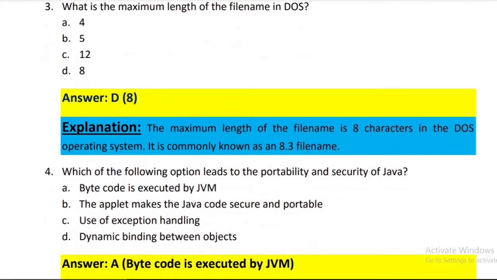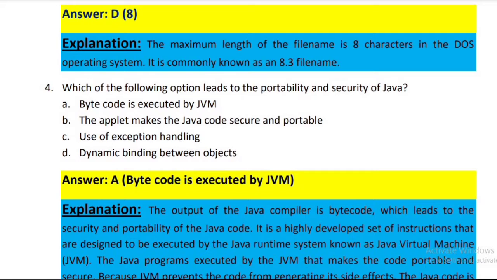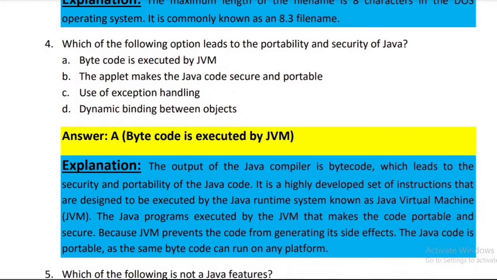And in number 4, the question is, which of the following option leads to the portability and security of Java? There are four options in this question. In A, bytecode is executed by JVM, Java Virtual Machine. And number B, the applet makes the Java code secure and portable. And number C, use of exception handling. And the last option is dynamic binding between objects. The correct answer of this question is the option number A, that is bytecode is executed by Java Virtual Machine.